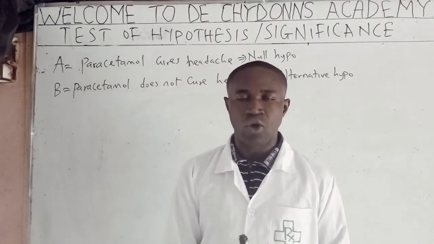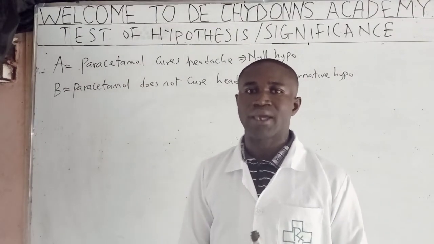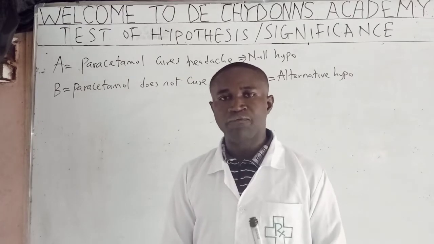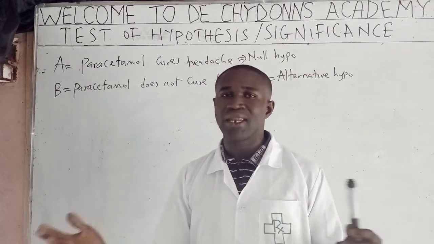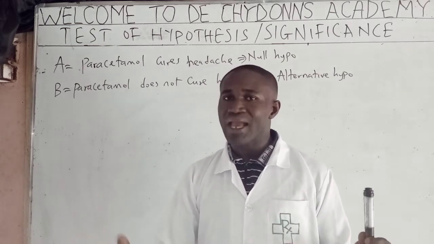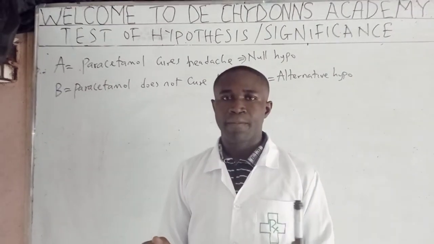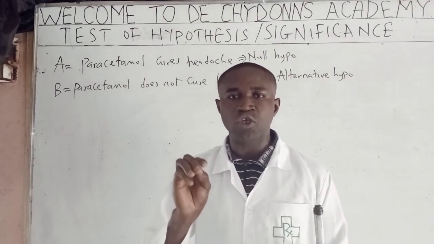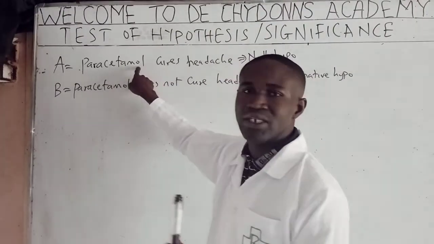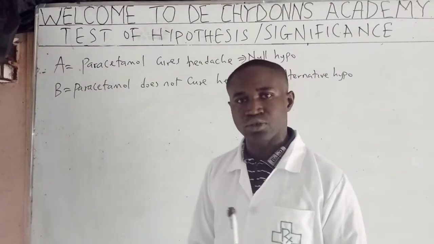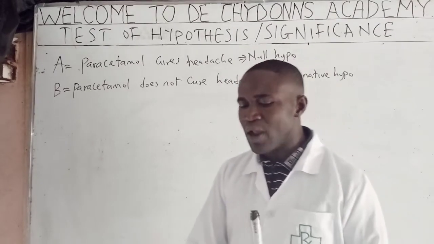Now, how do we know which of these persons is correct? For you to confirm who is correct, you go into a real life experiment. It can be in the laboratory. You can go into the laboratory and get data. You can go into research and confirm. But the important thing is that you must go into experiment to get information that will help you say this man said the truth or this man did not say the truth.